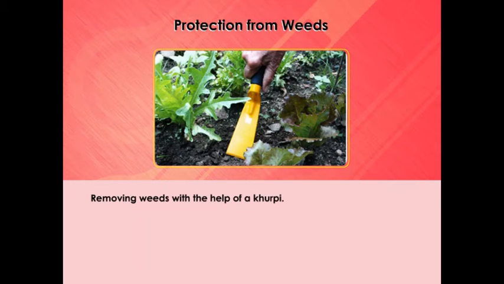Farmers adopt many ways to remove weeds and control their growth. Tilling before sowing of crops helps in uprooting and killing of weeds, which may then dry up and get mixed with the soil. The best time for the removal of weeds is before they produce flowers and seeds. The manual removal includes physical removal of weeds by uprooting or cutting them close to the ground from time to time. This is done with the help of a khurpi.